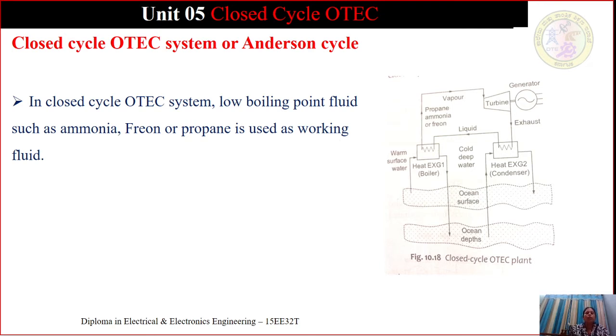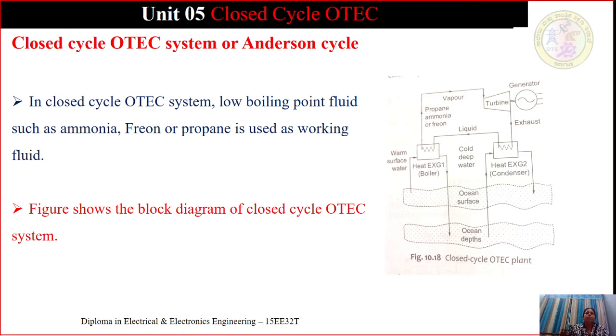I already told you that in the open cycle OTEC the working fluid is water, that is, ocean surface water, whereas in closed cycle OTEC it can be low boiling point ammonia, freon, propane, etc. So this is the major difference between open cycle OTEC and the closed cycle OTEC.